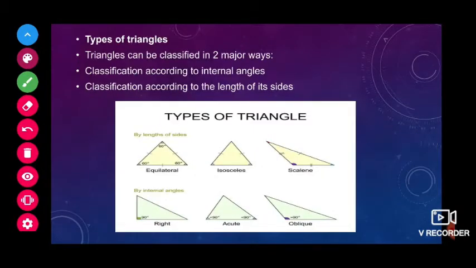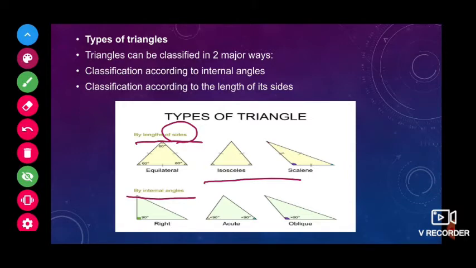Now, types of triangles. Based on the sides of the triangle, we have three types of triangles. Based on the internal angles, we again have three types. First, based on the sides.